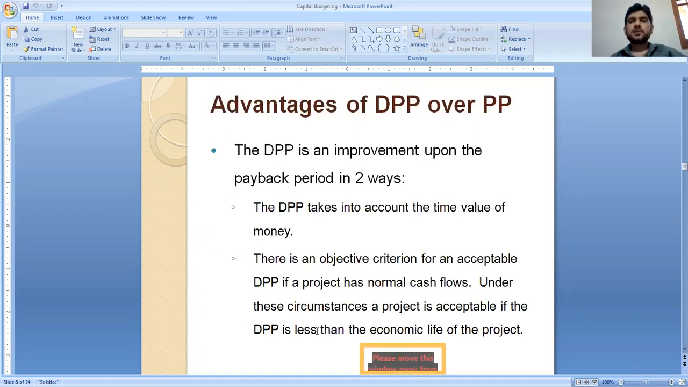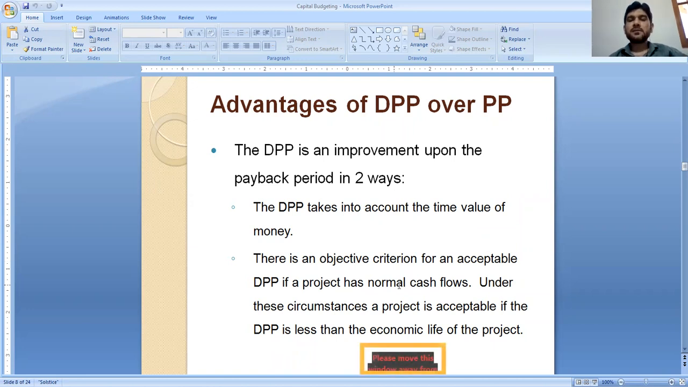What are the advantages of discounted payback period over payback period? DPP or discounted payback period is an improvement upon the payback period in two ways. Number one, discounted payback period takes into account the time value of money. That is, we have to consider the time value of money in discounted payback period. Second, there is an objective criterion for an acceptable discounted payback period.